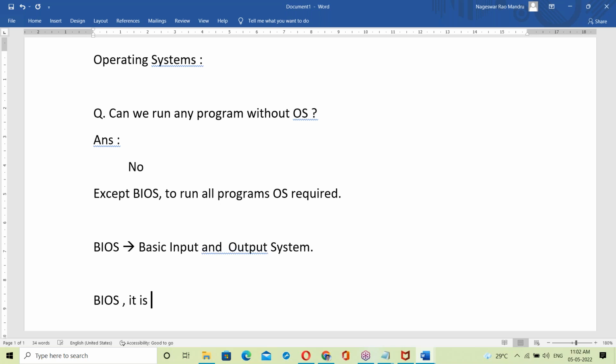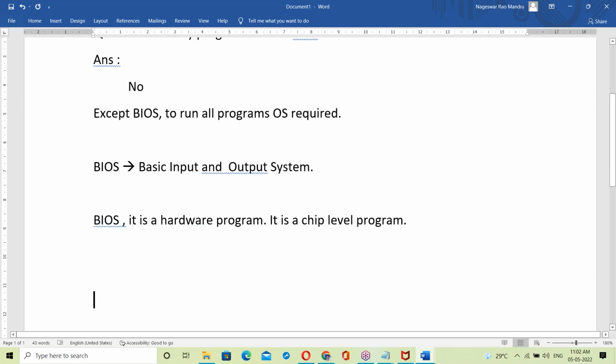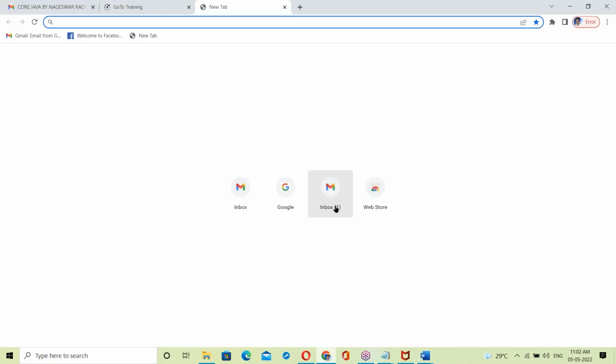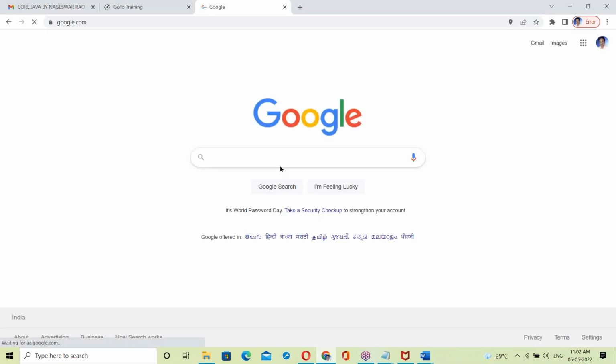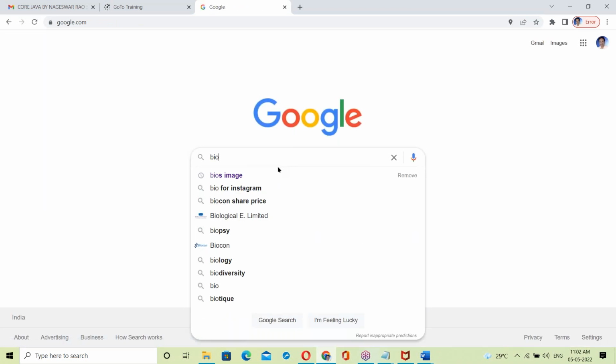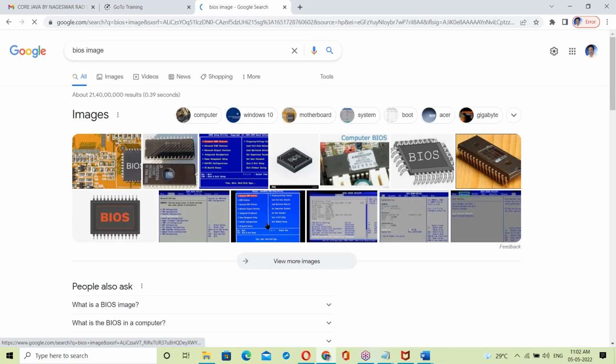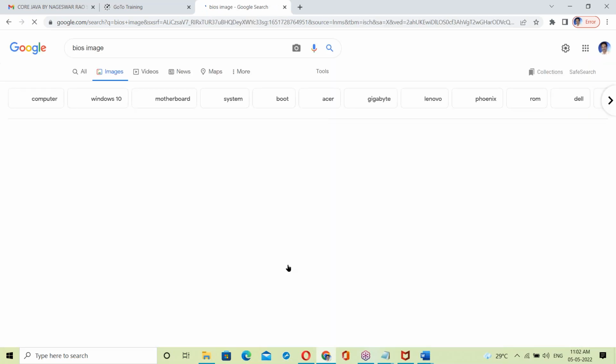BIOS is a hardware program. It's a chip-level program. This is the BIOS image.